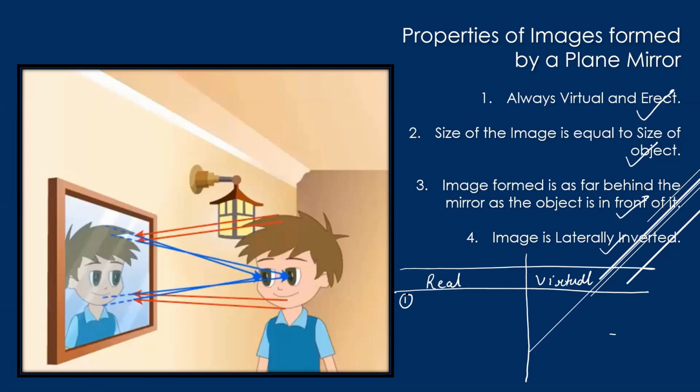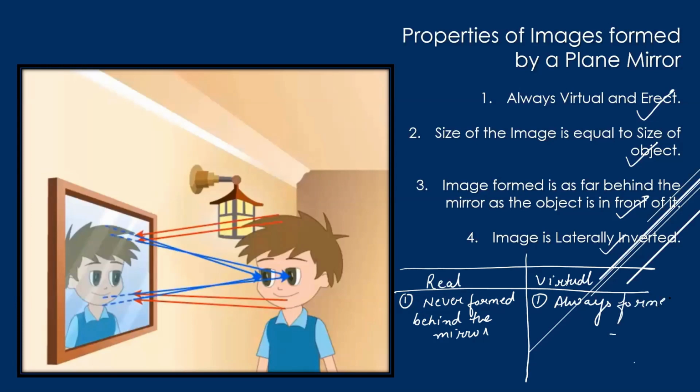If you are able to see the image of any object in a mirror, that image will always be virtual. It is always formed behind the mirror.